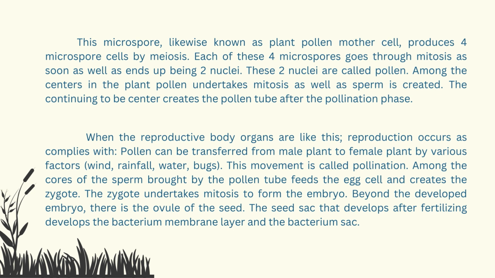Among the nuclei of the sperm brought by the pollen tube feeds the egg cell and creates the zygote. The zygote undertakes mitosis to form the embryo. Beyond the developed embryo, there is the ovule of the seed. The seed sac that develops after fertilizing develops the germ membrane and the germ sac.